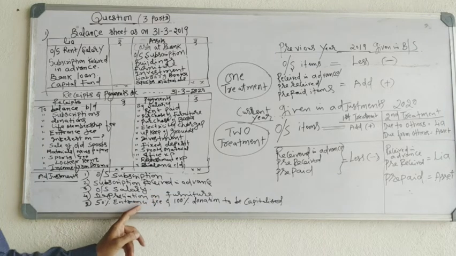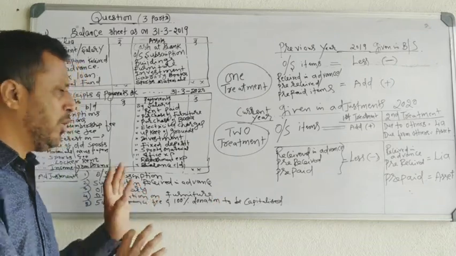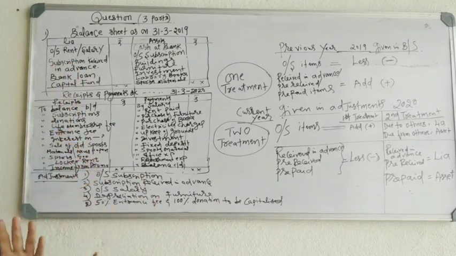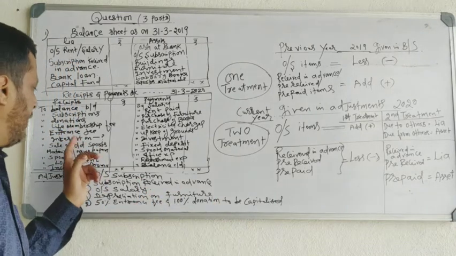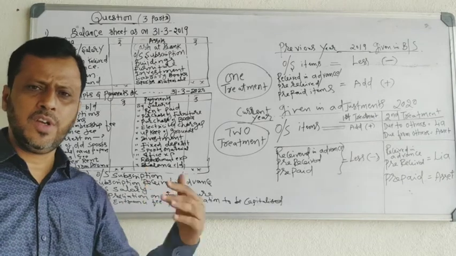Then 50% of entrance fee and 100% of donation to be capitalized. So out of the entrance fee, 50% you have to take as capital and 50% you have to take as revenue. Donation, 100% of the donation you have to consider as a revenue item.